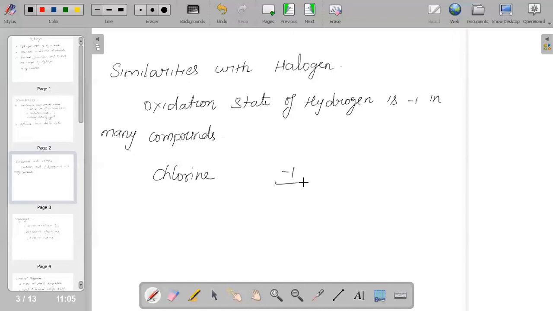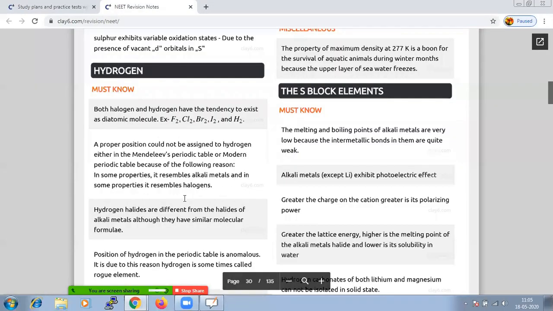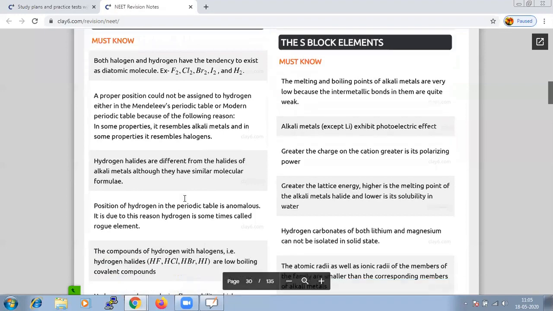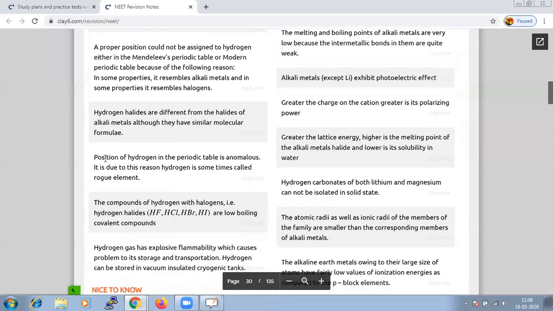So it is given a characteristic that is called anomalous in nature, that is, it behaves both just like alkali metals, or it behaves as the halogens. That is why it is said that the position of hydrogen in the periodic table is anomalous. And the compounds of hydrogen with halogens form hydrogen halides, and they are very low boiling covalent compounds.